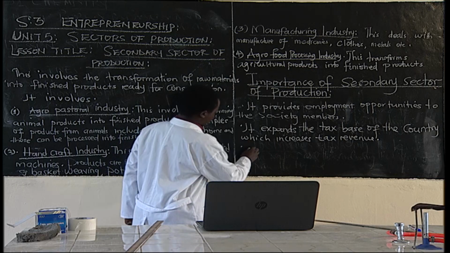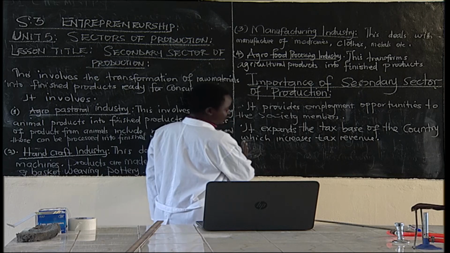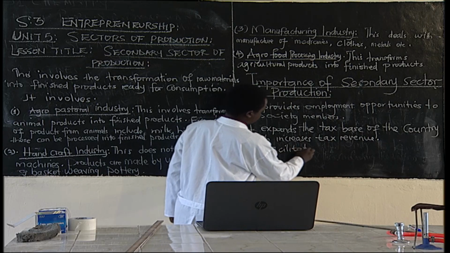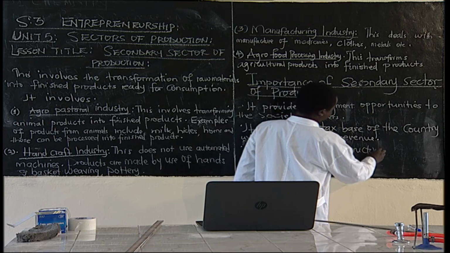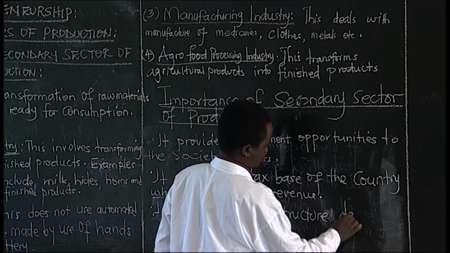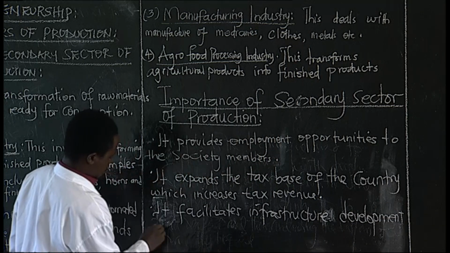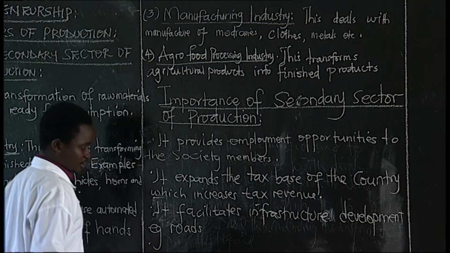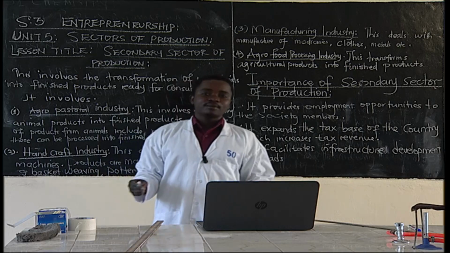Then you can talk about that the manufacturing sector facilitates infrastructure development. So there is development of infrastructure, e.g. roads, they'll be developed. Then you can say most of these products that are made, some of them are exported.